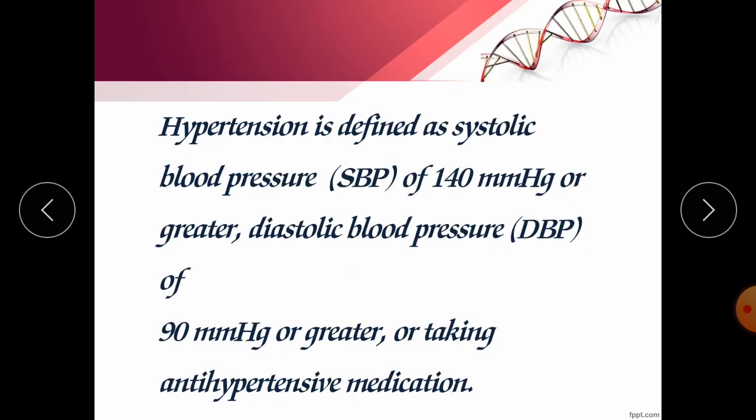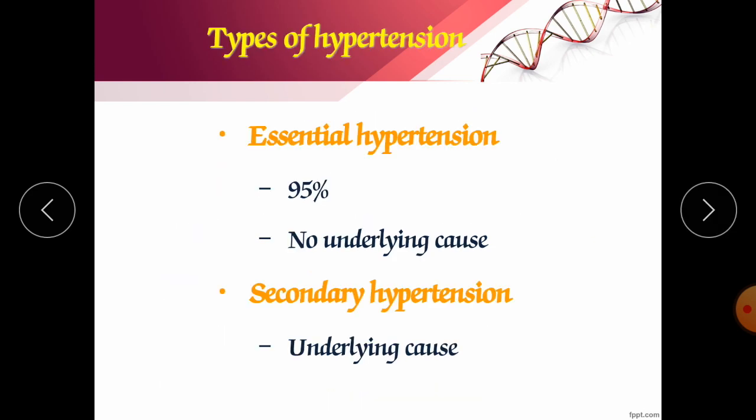Hypertension is defined as a systolic blood pressure of 140 mmHg or greater, or a diastolic blood pressure of 90 mmHg or greater, or taking antihypertensive medications. Types of hypertension: essential hypertension, which is almost 95%, has no underlying cause. Secondary hypertension has an underlying cause, meaning they have certain causes.